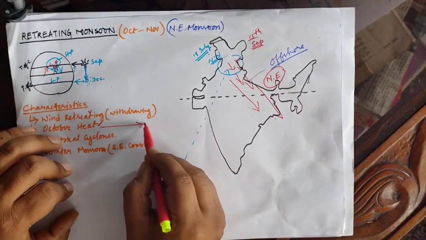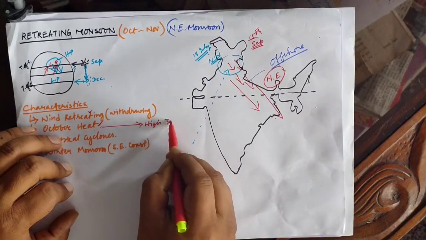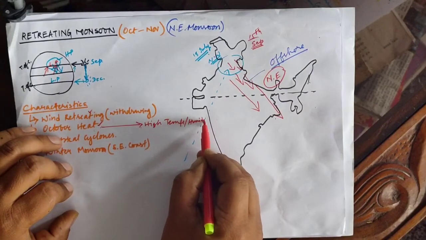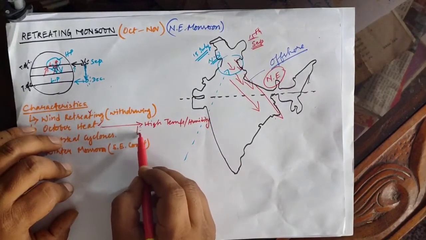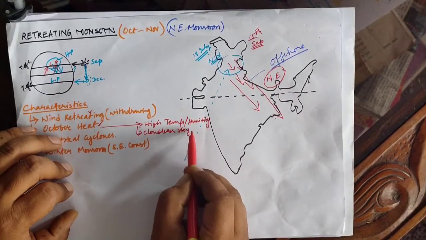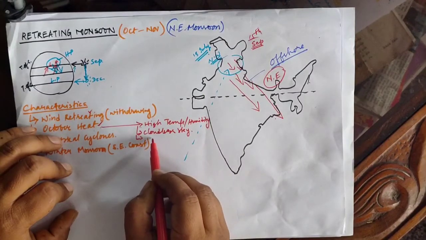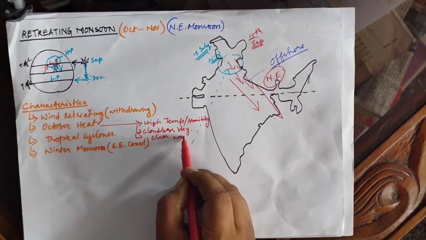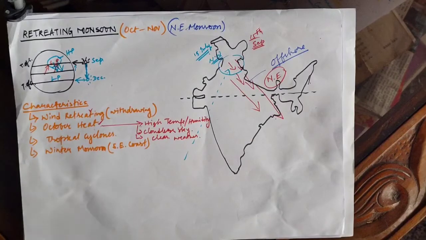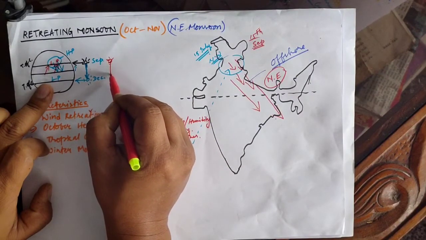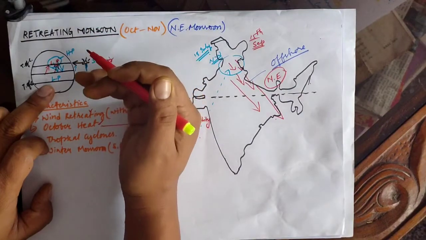As the name suggests, the month of October is marked by high temperature, high humidity, and a cloudless sky. Clear, very fine weather will be present during the month of October. But due to the high temperature and humidity, it will be very scorching, and oppressive weather will be created. So this is known as October heat. Now how does it occur? This is also because of the apparent movement of the sun. As we know, the sun will start shifting from north towards the south.